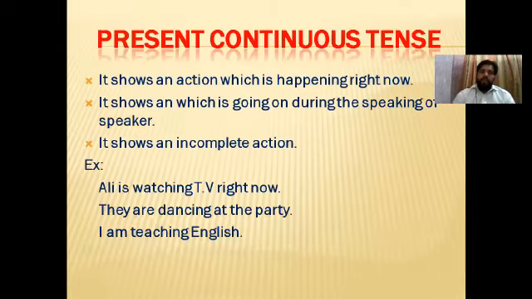First of all, we have to go for the definition. Present continuous tense has three definitions, but the meaning is the same. First of all, it shows an action which is happening right now. Present continuous tense shows an action. Action means movement. We are performing different actions in our daily life. Suppose I'm teaching English right now, so my teaching is my action. For example, students, you are learning, so learning is your action. Some of the students are driving, riding a bike, walking, playing cricket, watching TV, etc. All these are actions.